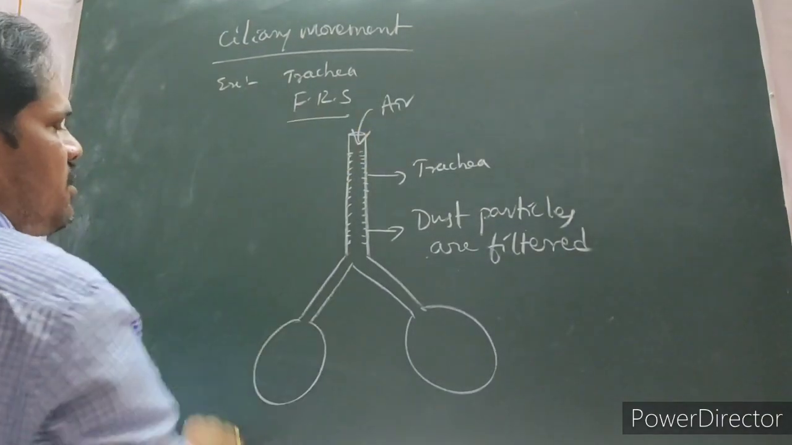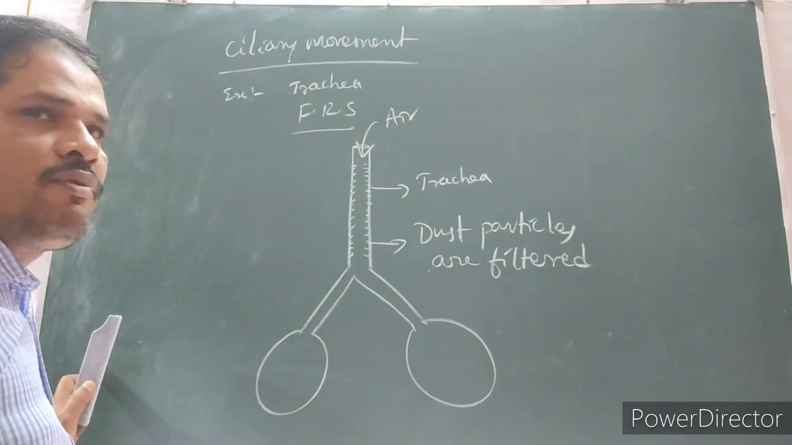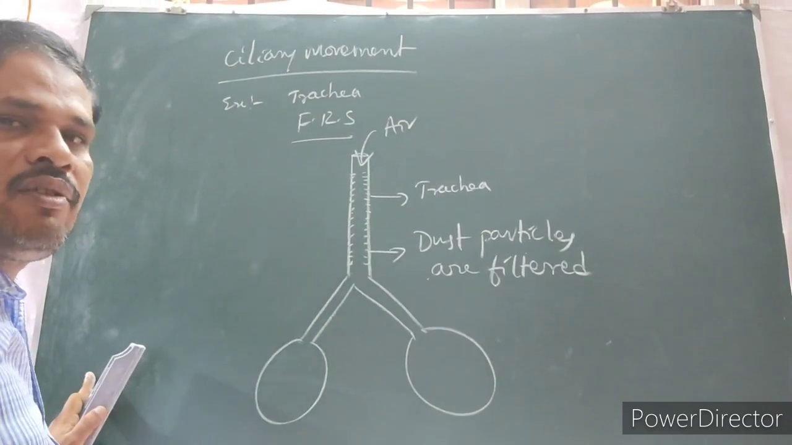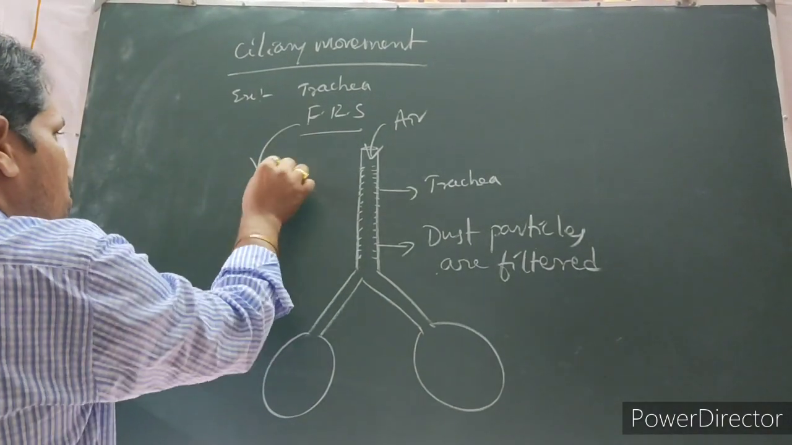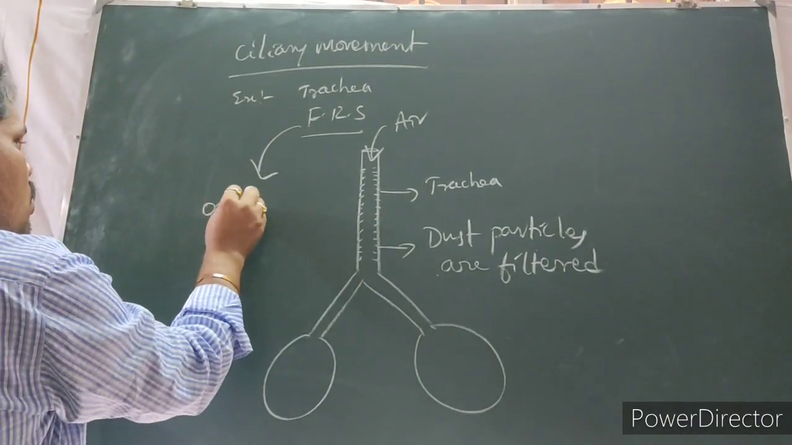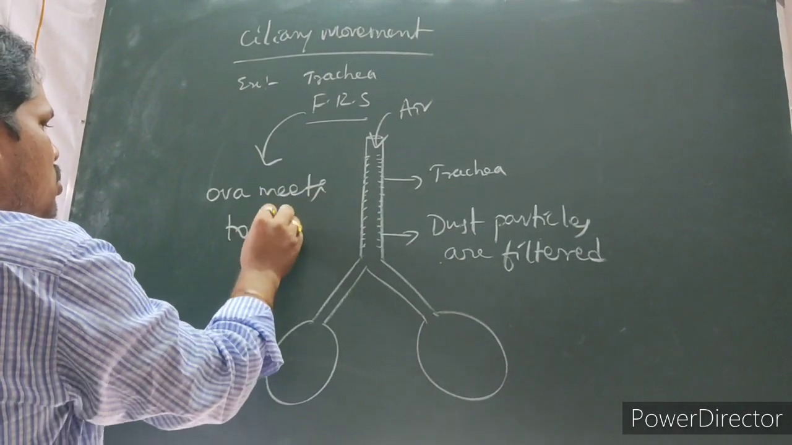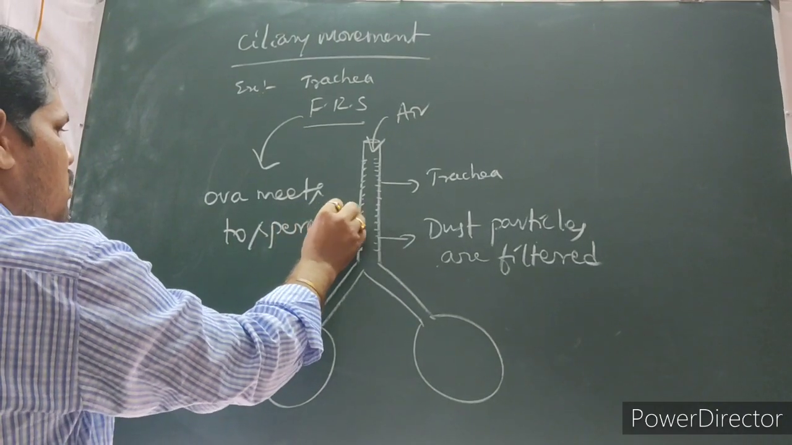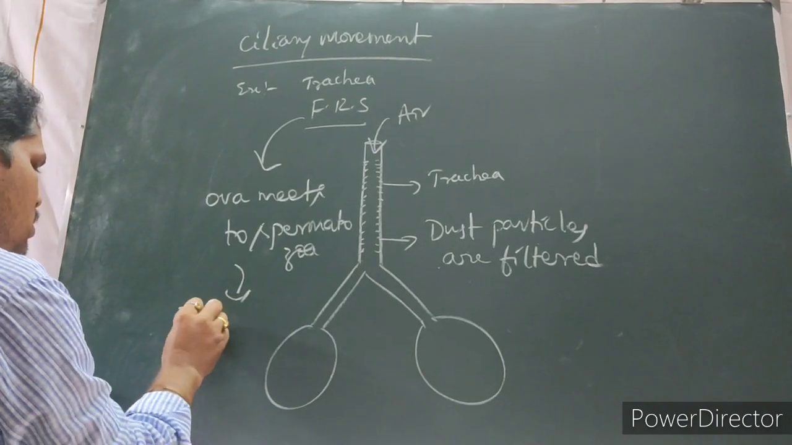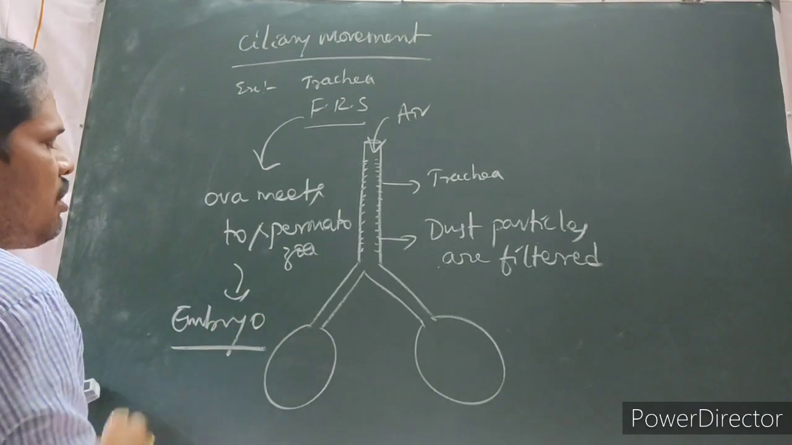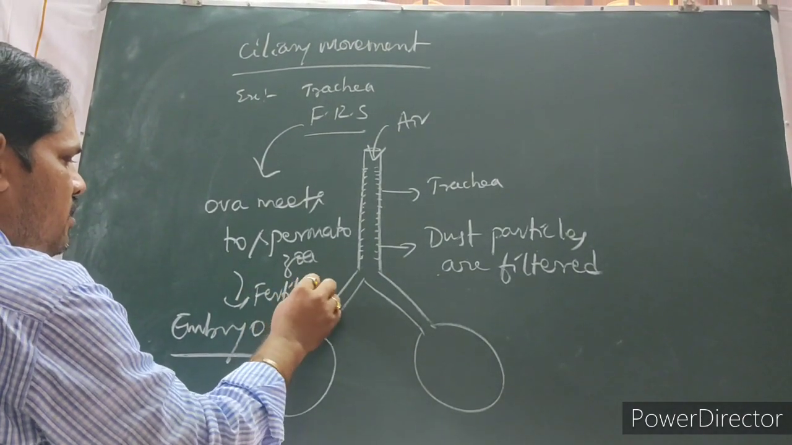In the female reproductive system, the gametes, that is the ova, are helped to move in a forward direction, which helps fertilization. In the female reproductive system, the ova meet the spermatozoa and form the embryo by the process of fertilization.